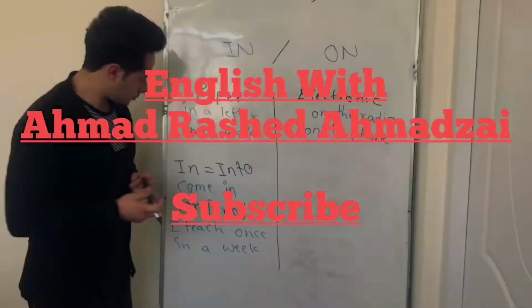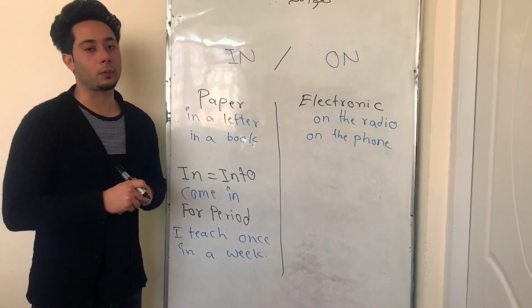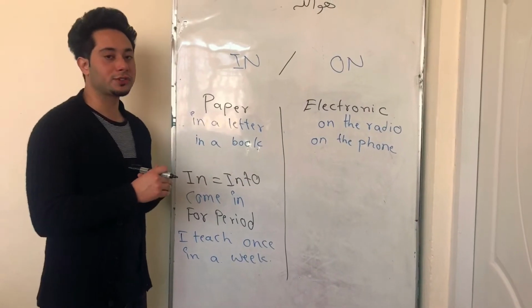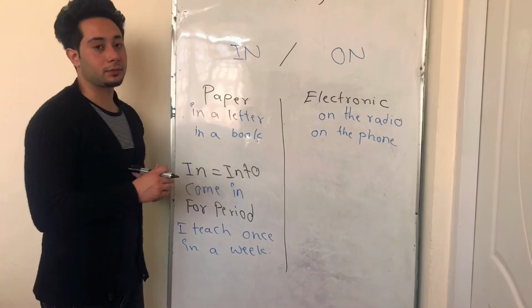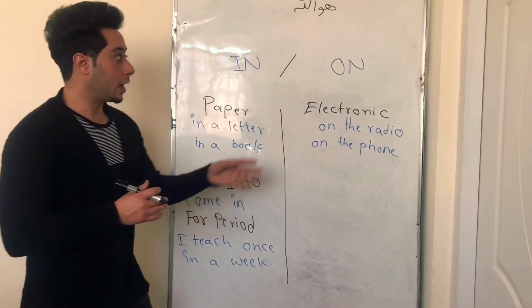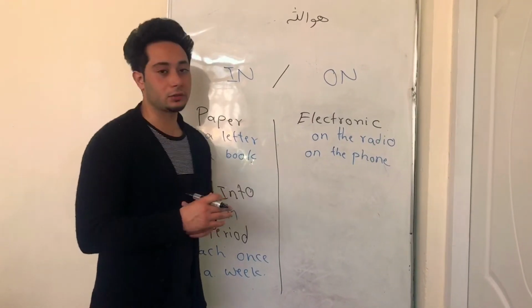And now, there are some other places as well for using in and on properly. We use in for papers, or those things that we are working on paper. For example, in a letter, in a book, or in an email. And we use on for electronic gadgets or electronic things. For example, on the radio or on the phone.